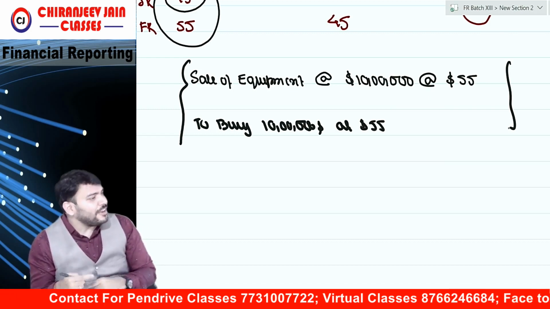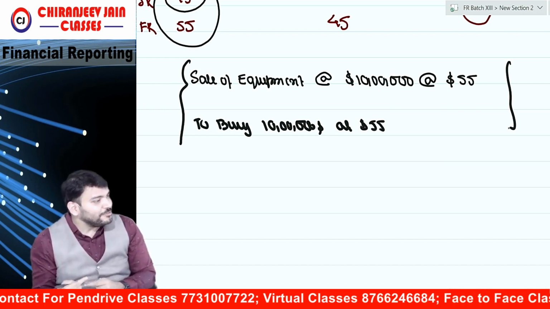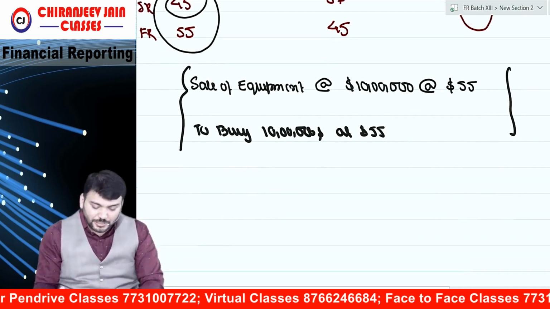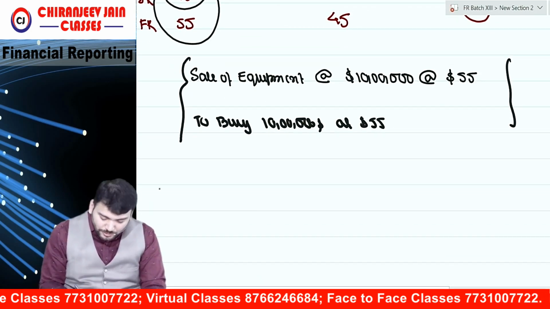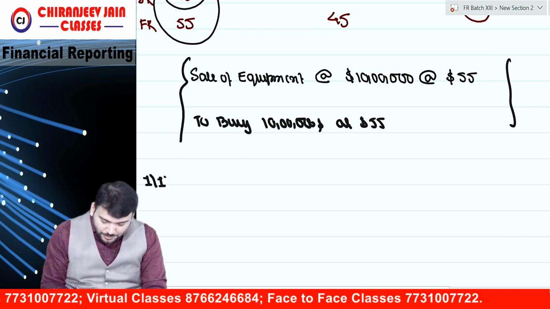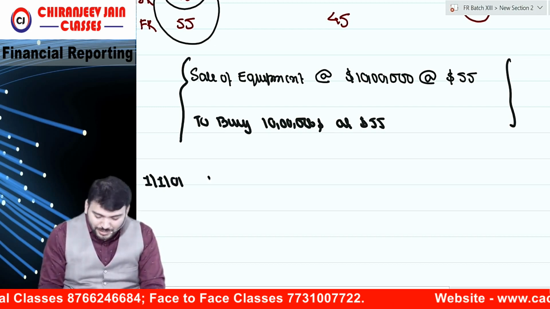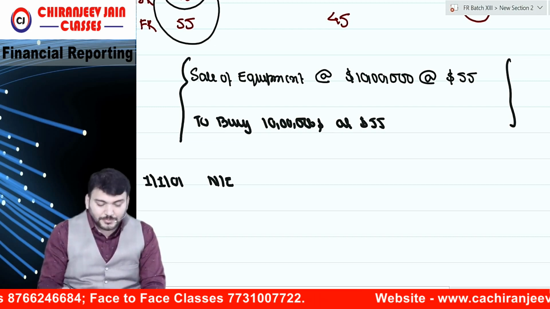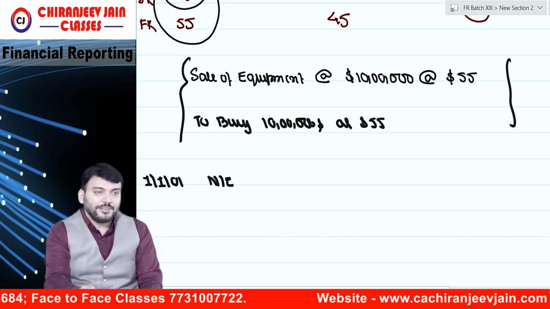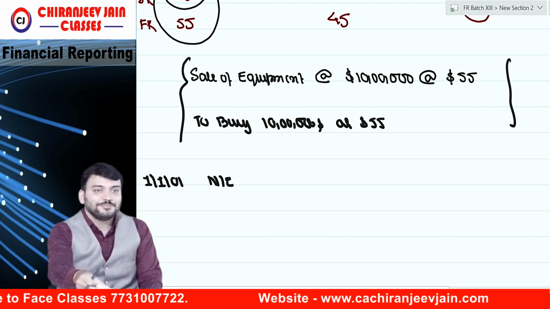Bolo, have you understood? Can I ask now journal entries? Can you give journal entries? Journal entry very easy. Batao. On 1/1/2000, what journal entry? Any entry? No entry. On 1/1/2000, no entry. You got 1 mark.